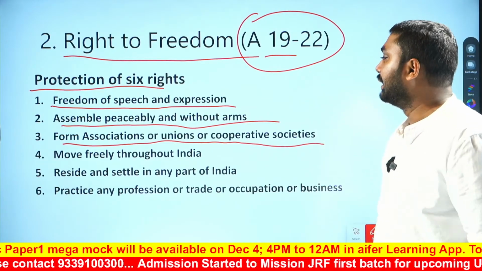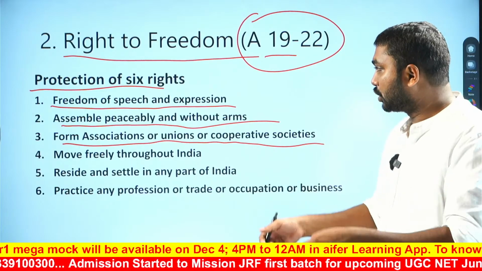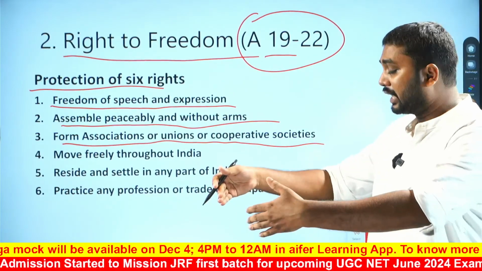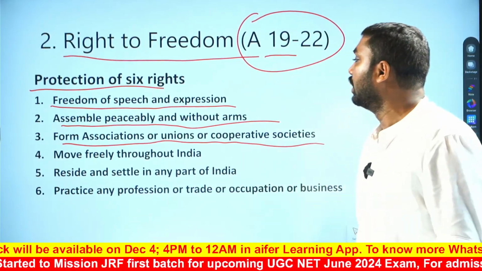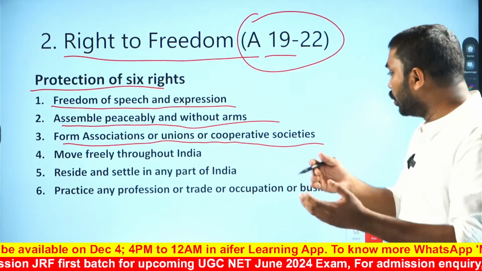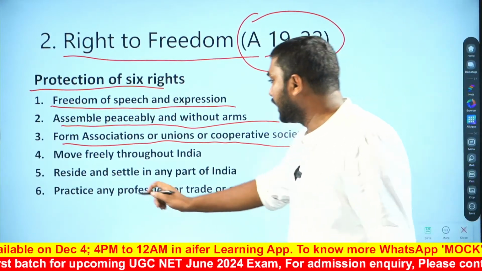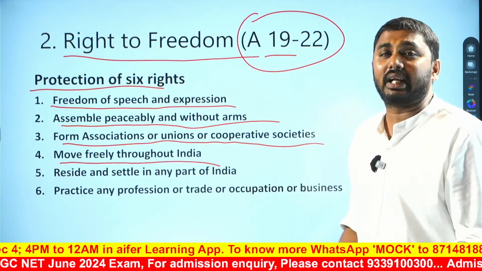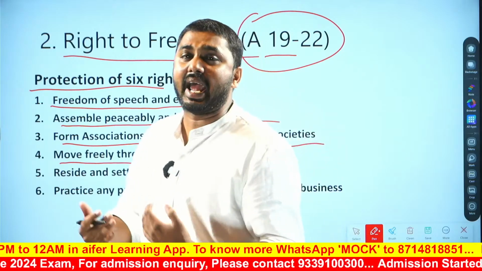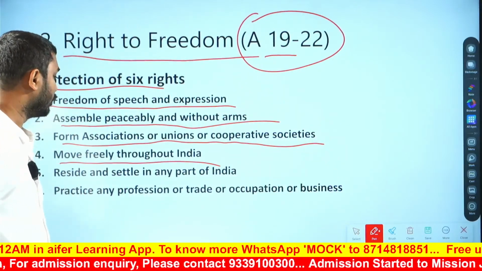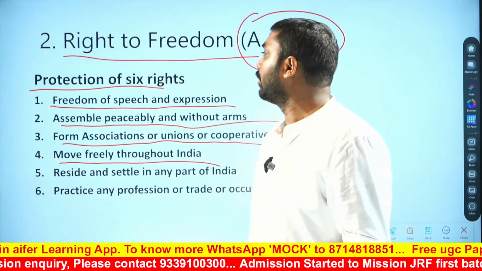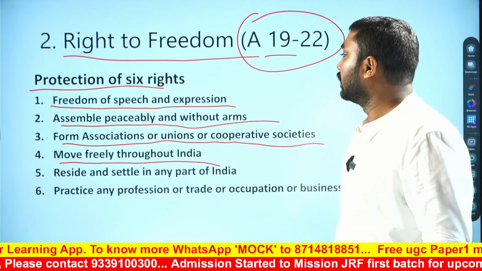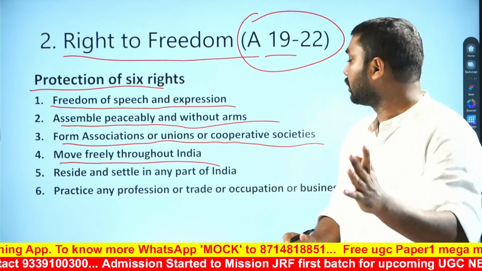No one can deny this right because the constitution has given it. And to move freely throughout India. So the people of India have the right to move everywhere in India, which is protected by the constitution.